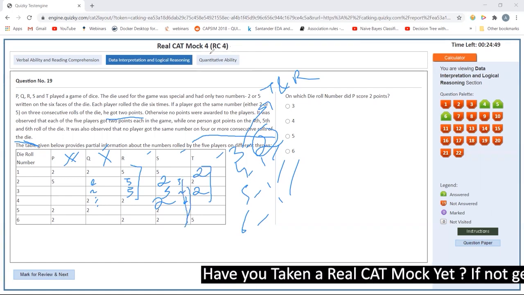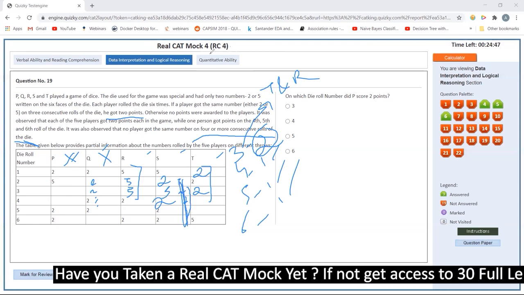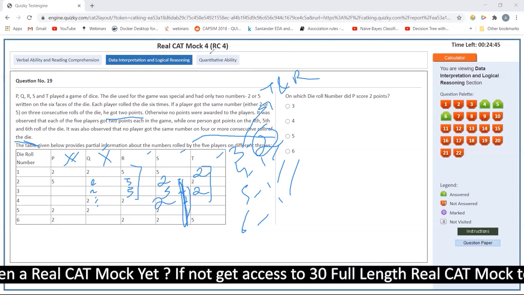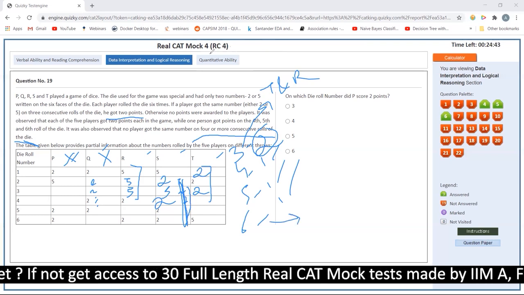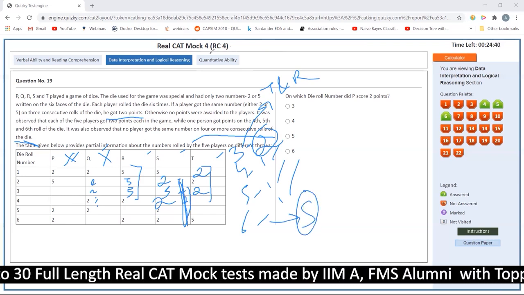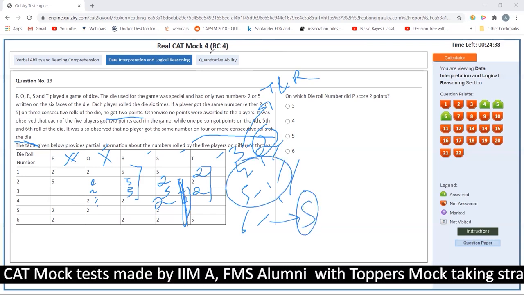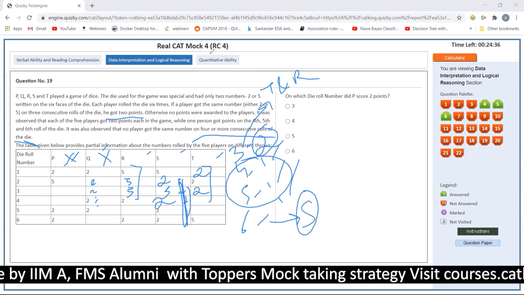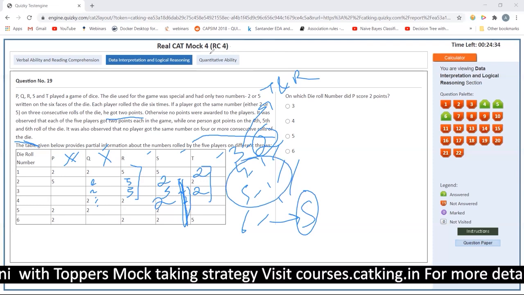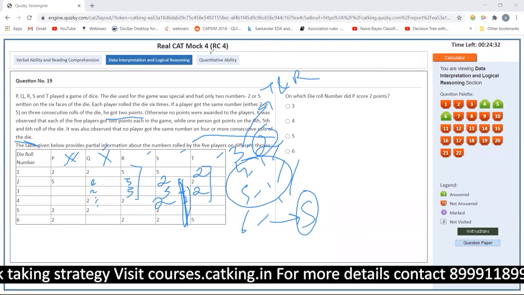So only one combination is possible, that is 5 2 5 2 5. So I know that S scored in the sixth position. In the sixth position, this is S. So 4 and 5 are the spots remaining, and only P and Q are left.